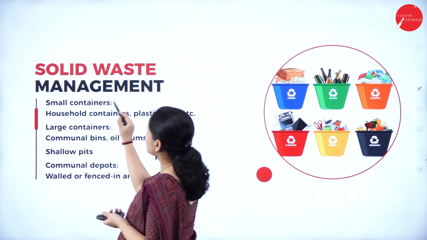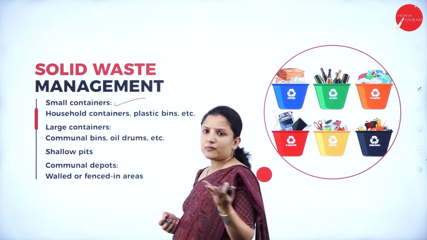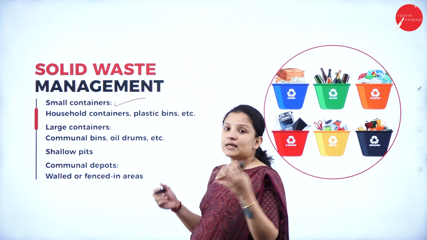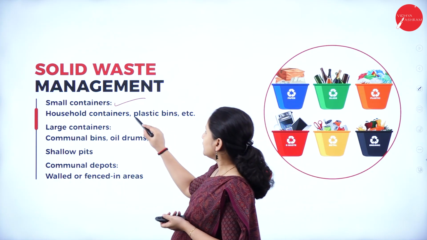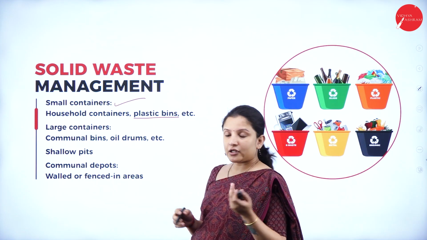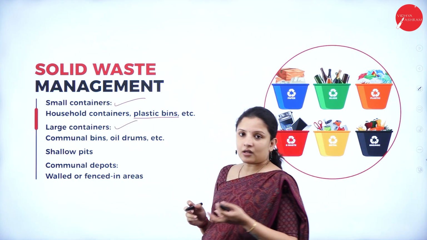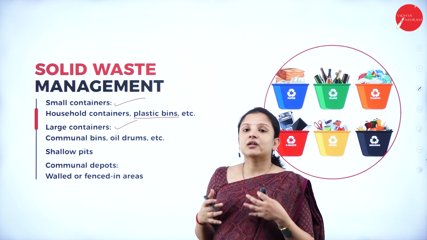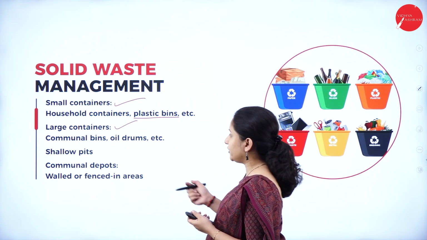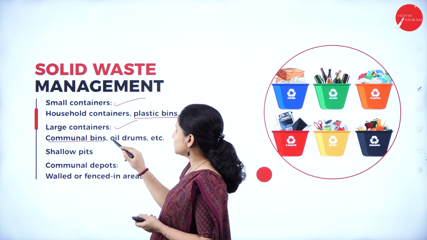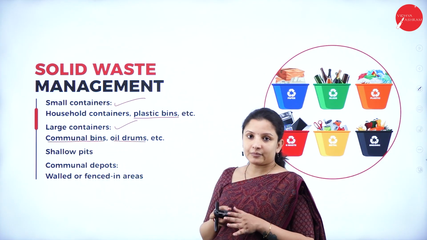So you can use small containers, like some household containers, these huge paint bins and all that are there, that can be used. Then we can use plastic bins. Then we can use large containers. If in a house lots of people are there wherein large number of solid waste is generated, larger containers can be used, like communal bins, oil drums, or oil drums can be kept in the home.